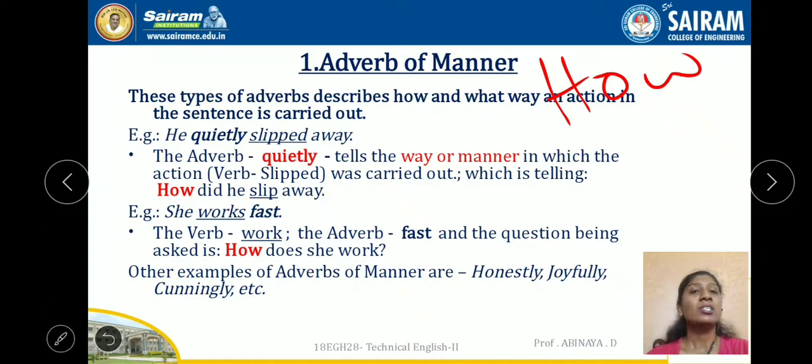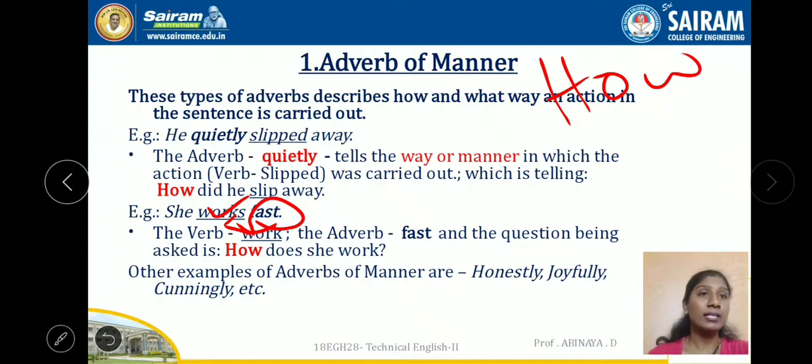She works fast. Here the action is working. How has the action happened? Fast, right? Fast is the adverb which tells about the verb works. Other examples of adverbs of manner are honestly, joyfully, cunningly. So, on the whole, the adverb of manner answers the question raised with how, in what manner, right? It tells about the mannerism, in what way an action has happened.